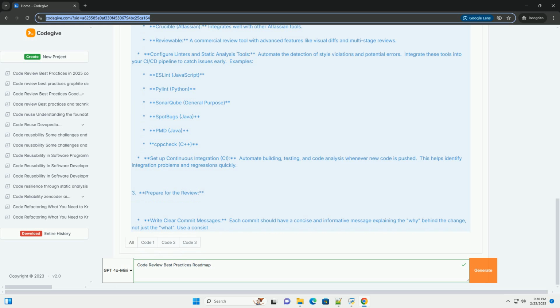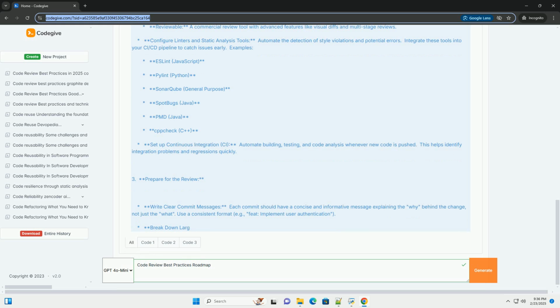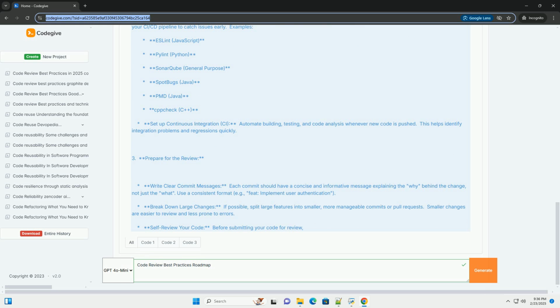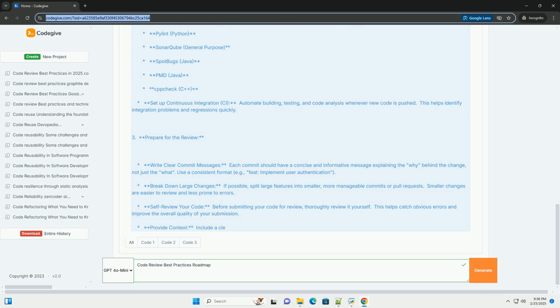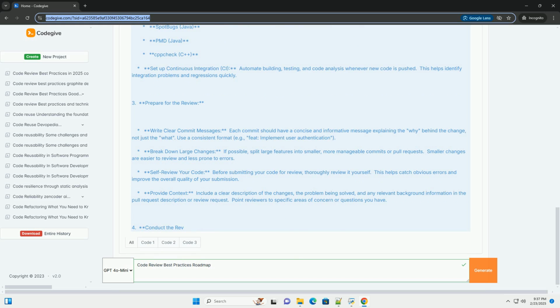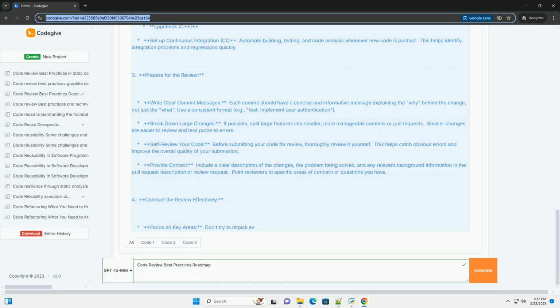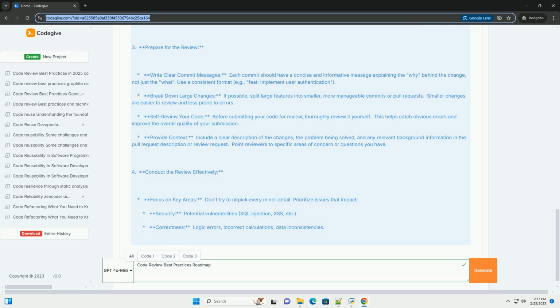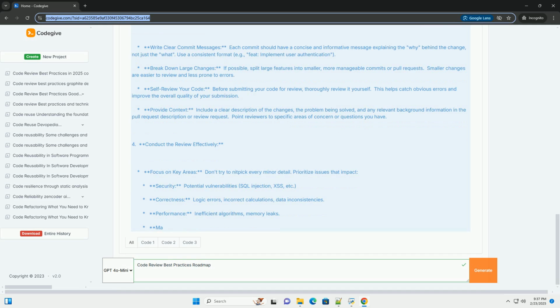Set review time limits. Unending reviews are counterproductive. Aim for a reasonable turnaround time, example 1 to 2 business days for small to medium changes. If a review is taking too long, break it down into smaller chunks. Define ready for review criteria. What conditions should the code meet before it's submitted for review? Passing tests, basic linting, clear commit messages, self-review.